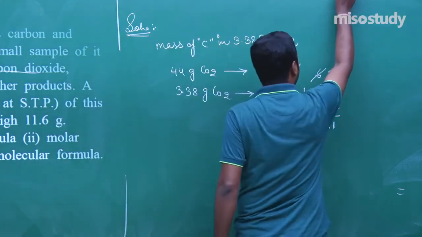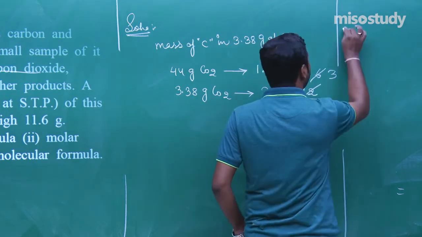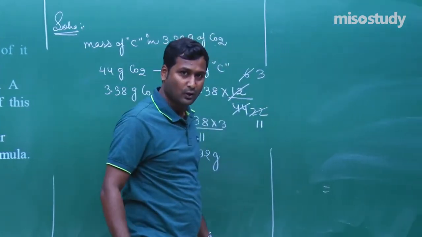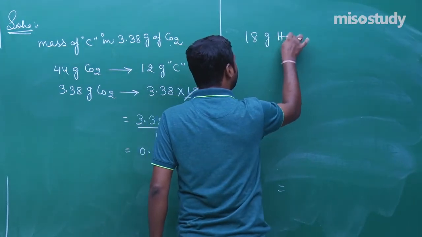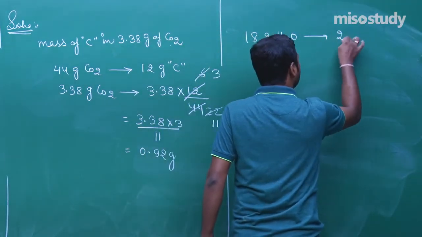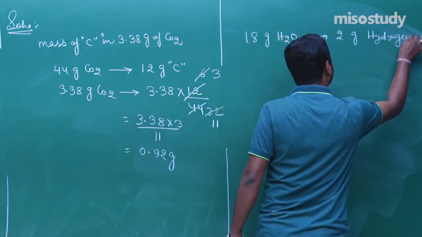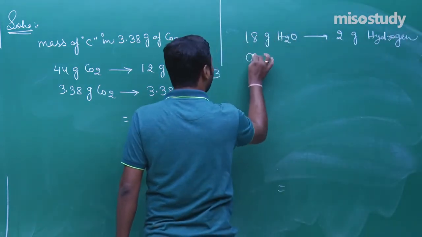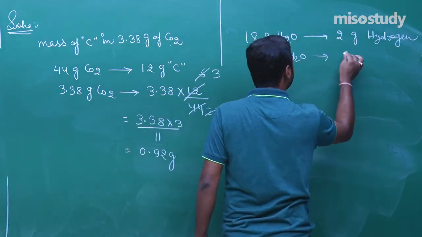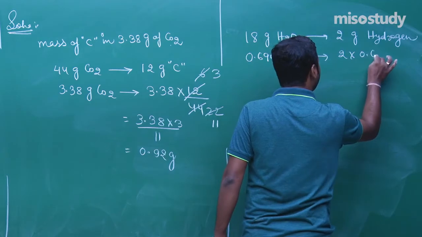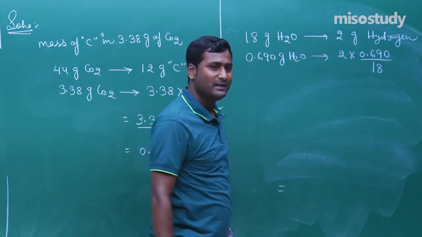Now moving here. Now, 0.690 gram of water. Look at the next part carefully. 18 gram of water contains 2 gram of hydrogen. So 0.690 gram water will contain 2 into 0.690 divided by 18. Am I right? Yes, sir.